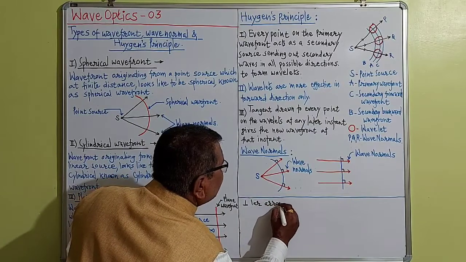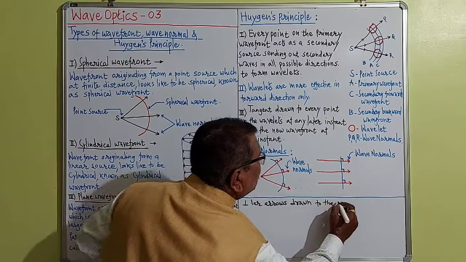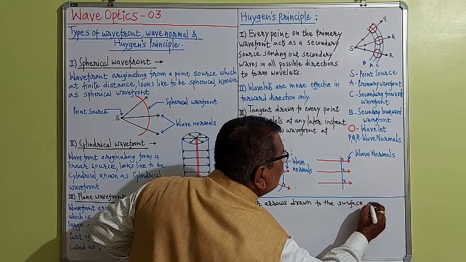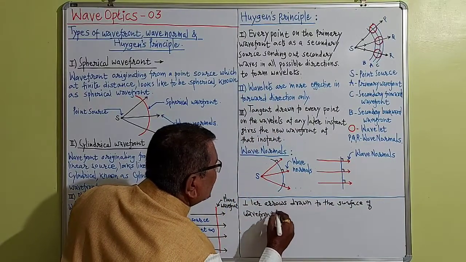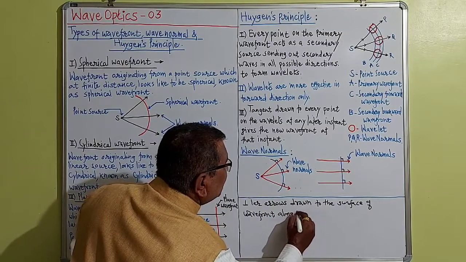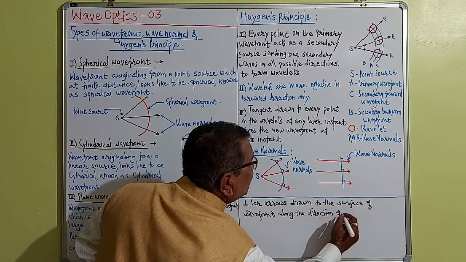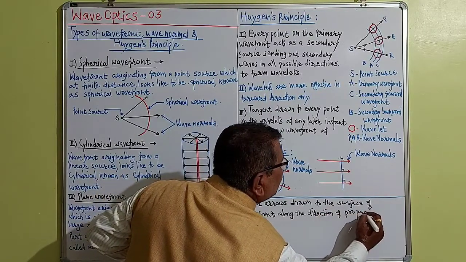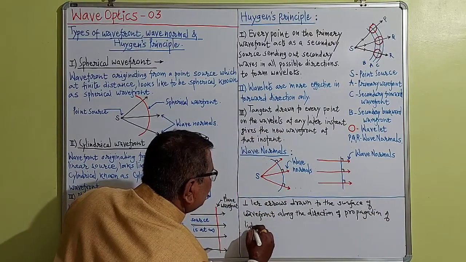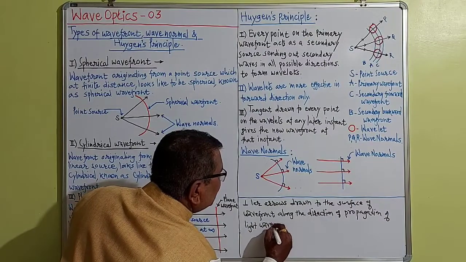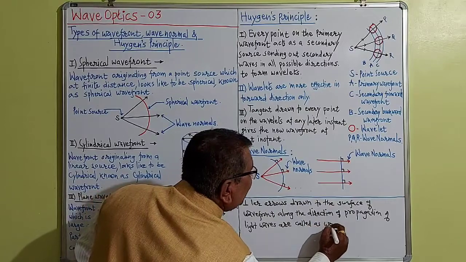Perpendicular arrows drawn to the surface of the wavefront along the direction of propagation of light waves are called wave normals.